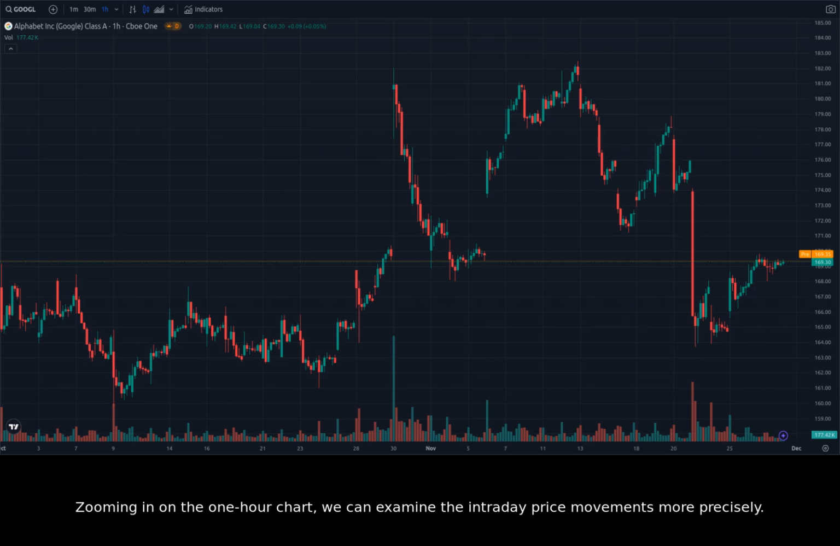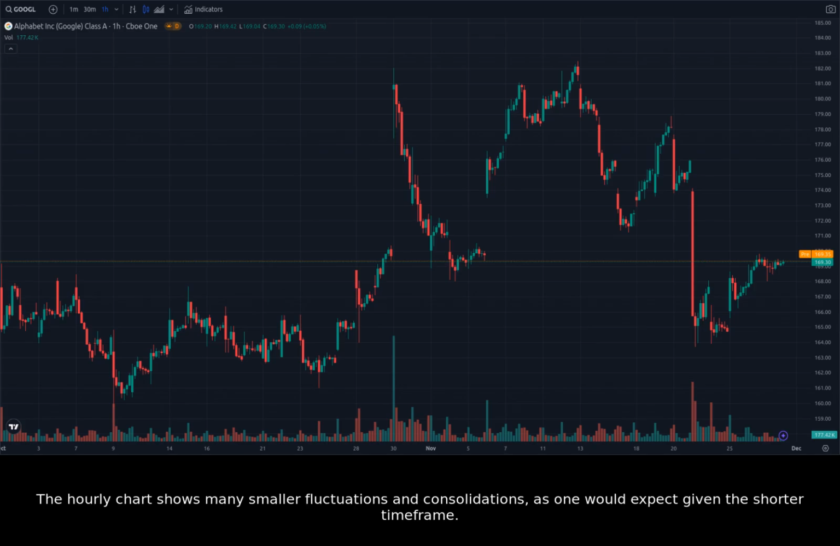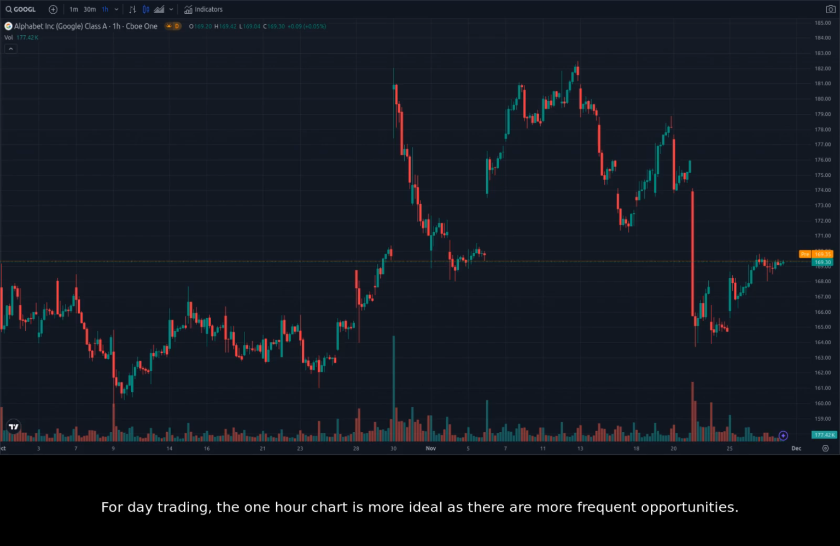Zooming in on the 1-hour chart, we can examine the intraday price movements more precisely. The hourly chart shows many smaller fluctuations and consolidations, as one would expect given the shorter time frame. For day trading, the 1-hour chart is more ideal as there are more frequent opportunities. This chart could be useful for investors looking to buy the dips or sell into the peaks. We can identify more resistance and support lines in the 1-hour chart in order to fine-tune our strategies.